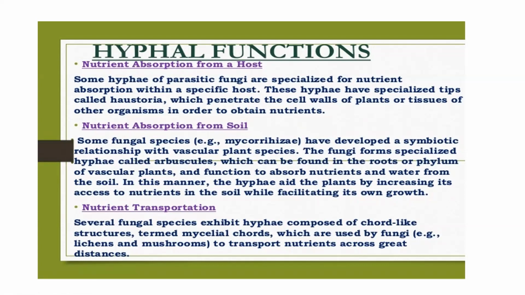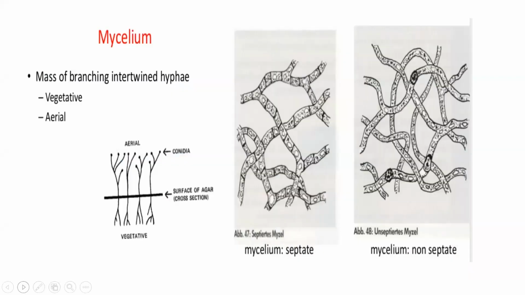Okay, so another way, it can absorb nutrient from the soil. So some fungal species live in the soil, and they absorb the nutrients from the soil. Okay, and the fungal hypha helps in nutrient transportation also. So from one cell to another cell, the hypha helps in transportation of nutrients. Okay, that is the chief function of the hypha.